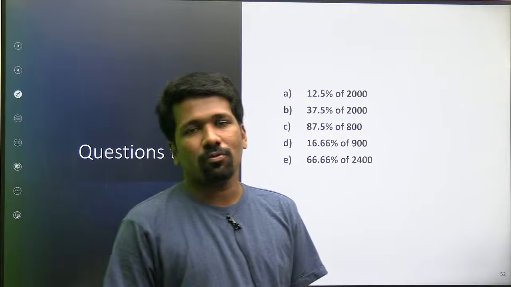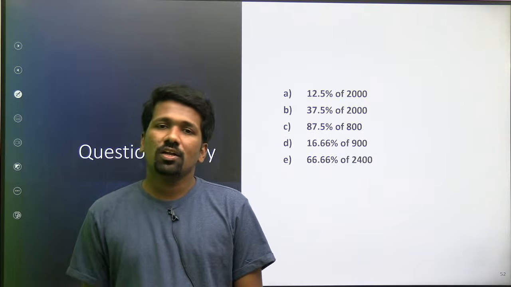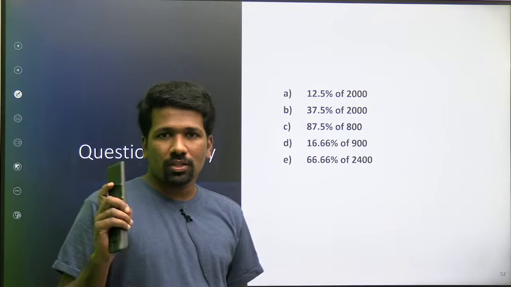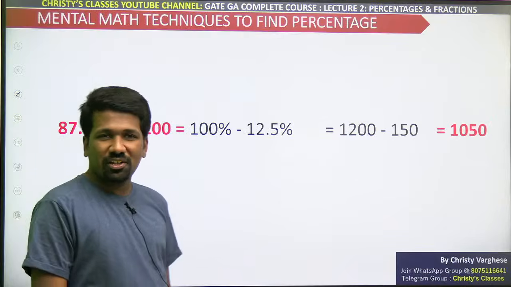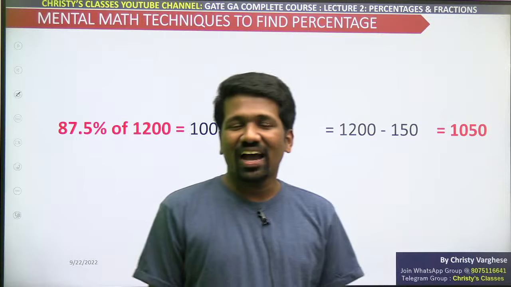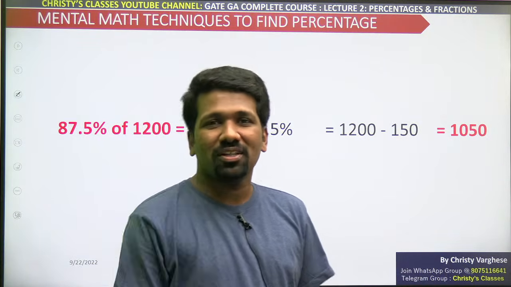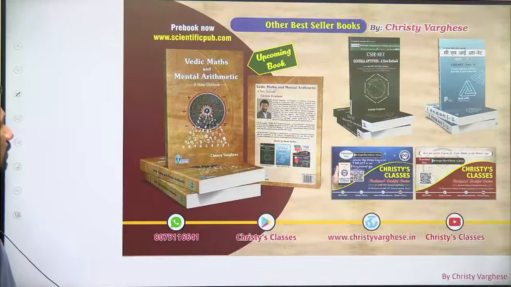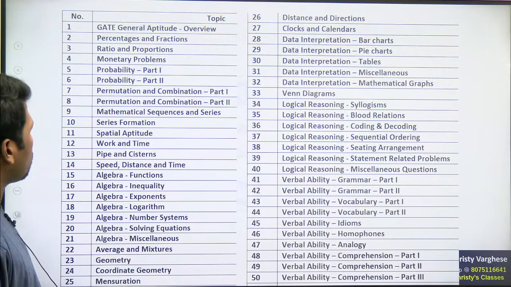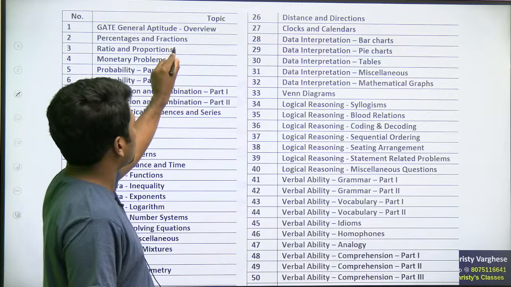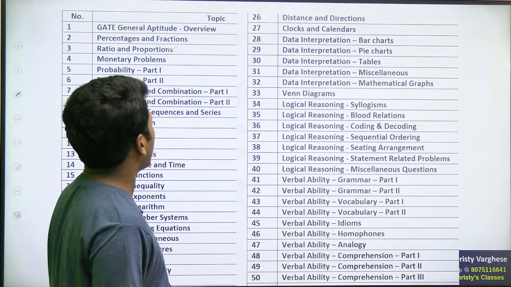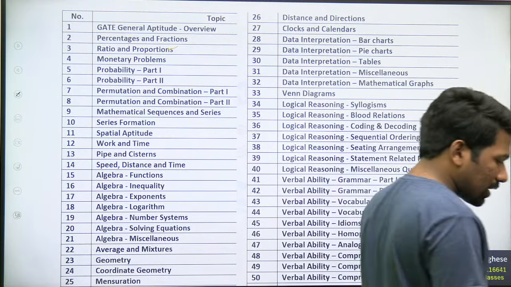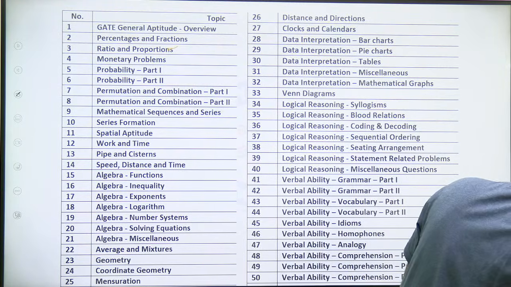I am devoting 50 lectures, that is almost 50 into 1.5, 75 hours, for the live classes. For 75 hours of live classes we have to spend at least 150 hours, double the time extra, to prepare all this content. So please invite maximum people, let more people join. Tomorrow's topic is ratios and proportion, which is connected to percentages and fractions itself, but questions are coming in different ways.